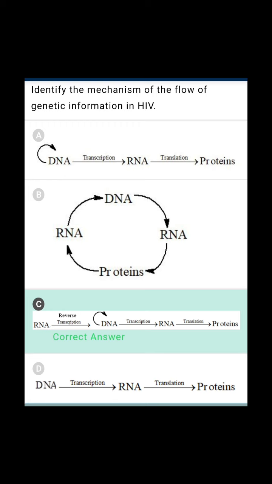Later, DNA forms RNA. Generally, that is transcription again. So, first reverse transcription takes place, then transcription, then translation. Whatever RNA is produced in transcription is translated into protein. So, RNA to DNA, DNA to RNA, RNA to protein. This is the correct sequence of the genetic transmission of information in HIV. So C is the right answer.